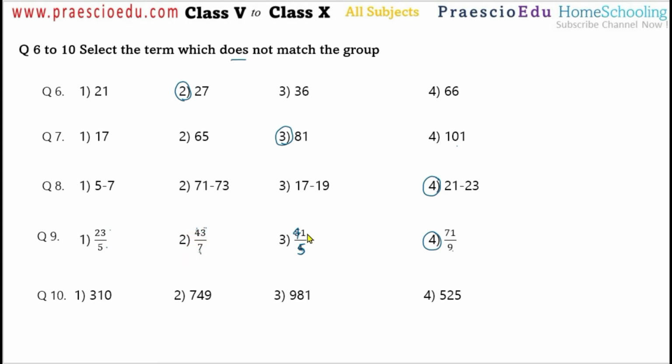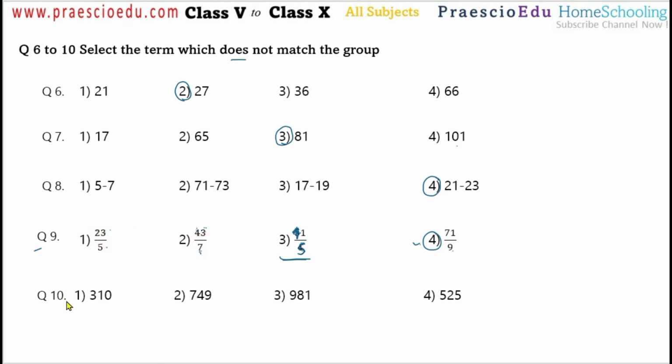If any students has marked this one, they are correct, and due to this error, please consider this question as your correct one because of the typo error. So please consider this is 41 by 5. So 4 plus 1 is equal to 5, 4 plus 3 here 7, 2 plus 3 here 5.